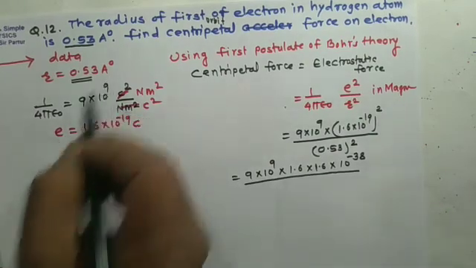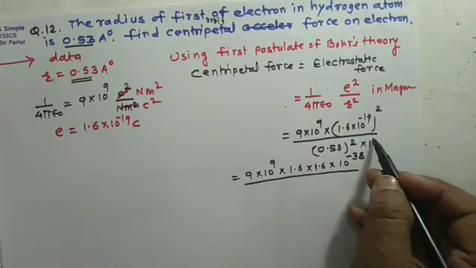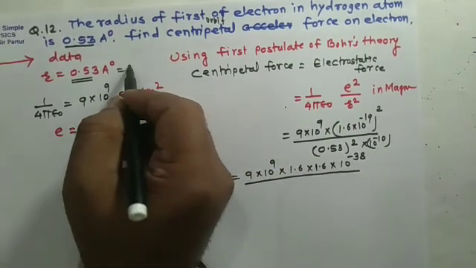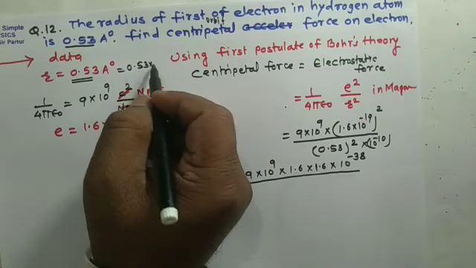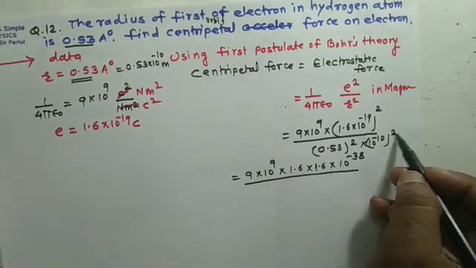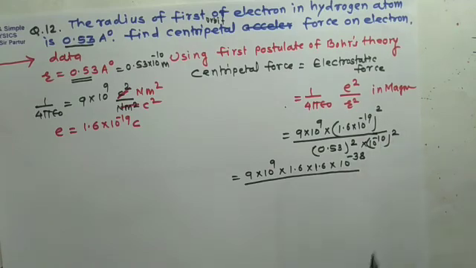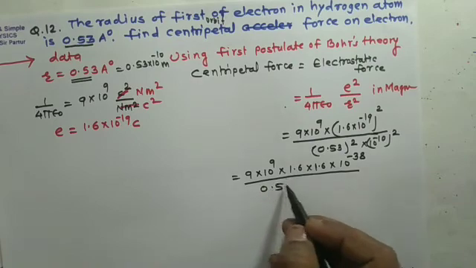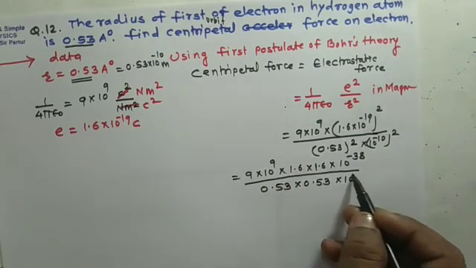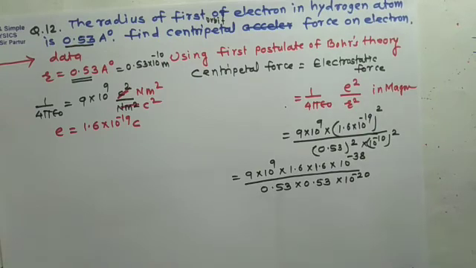So here angstrom unit is given, so 10 to the power minus 10. Here we can write as 0.53 into 10 to the power minus 10 meter. So 10 to the power minus 10 its square will give us 10 to the power minus 20. So 0.53 multiplied by 0.53 into 10 to the power minus 20.